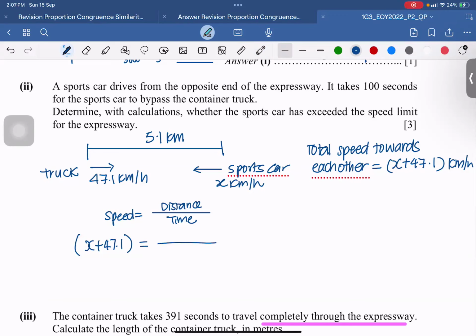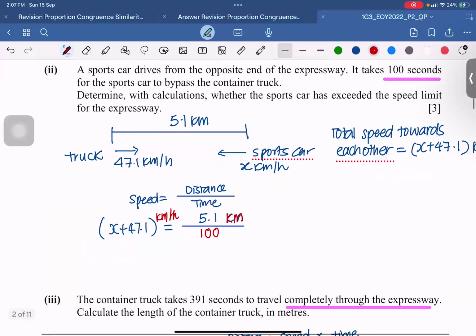I need to take note of my distance. My distance for the whole tunnel or the expressway itself is 5.1 kilometers. And they give me the time. The time taken is 100 seconds. However, this is in kilometers per hour. So do I really use 100 seconds? Or what should I do?